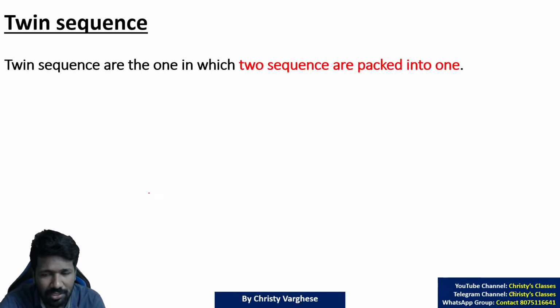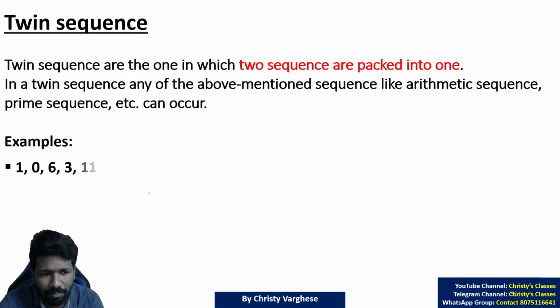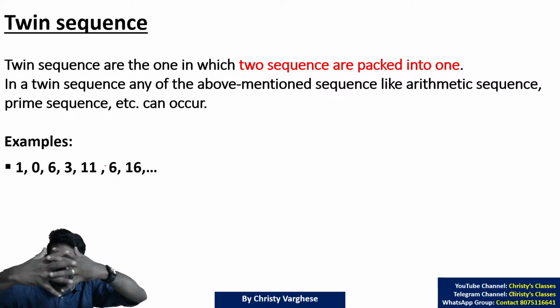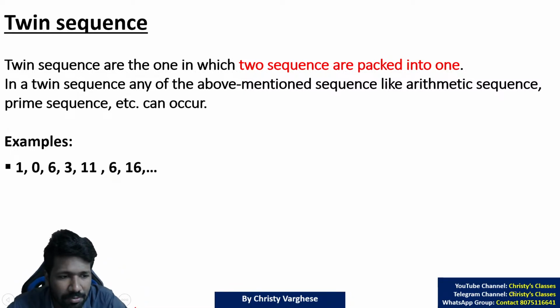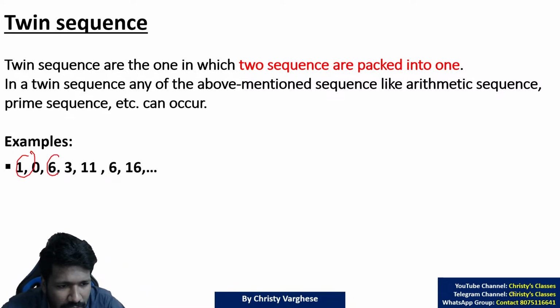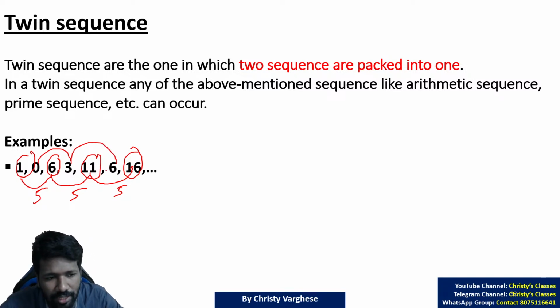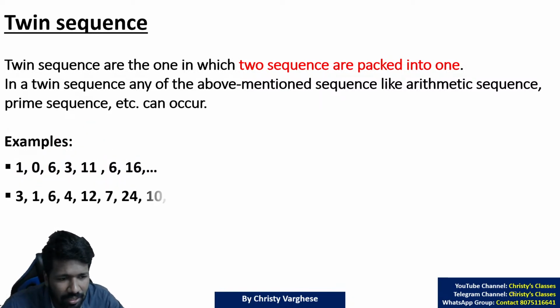Next is twin sequence. Twin sequence means 2-in-1 sequence. The best way to understand twin sequence is to look at my hands. This is one sequence, this is another sequence that is twinned like this. Twinned like this means, look at this: 1, 6, 11, 16, alternate terms follow one pattern. That is an arithmetic sequence with a common difference of 5. And 0, 3, 6, that next set of alternate terms, follows another arithmetic sequence with common difference 3.